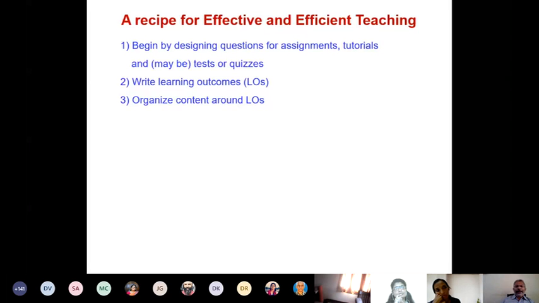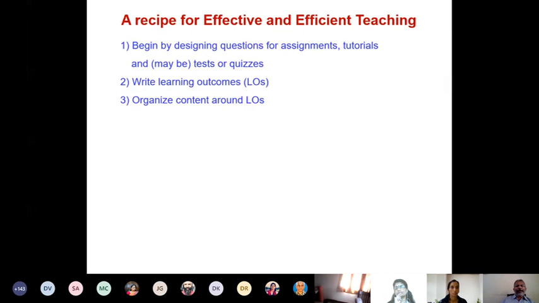So if you have say 40 to 50 questions for a course, which can be picked up from textbooks, at the end of each chapter you have some questions given there, or you can set your own questions. So suppose you have 40 to 50 questions, you convert about 4 to 5 questions into a learning outcome, then you have about 8 to 10 learning outcomes for your course.